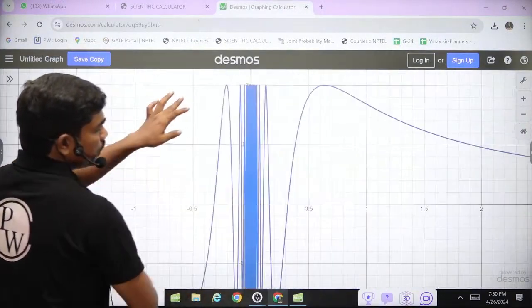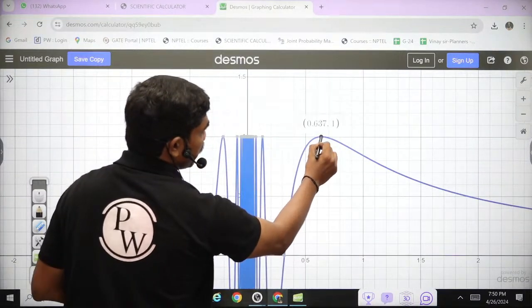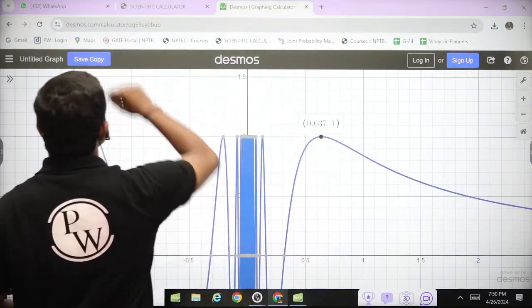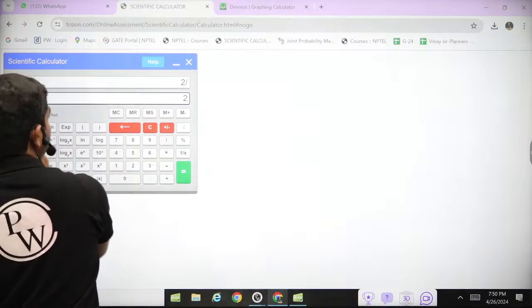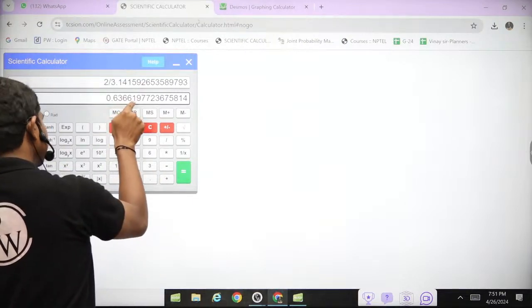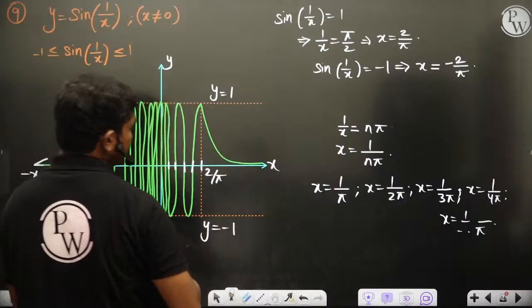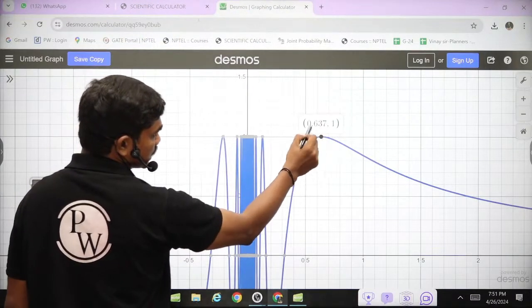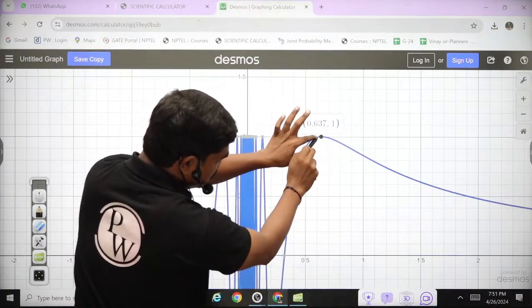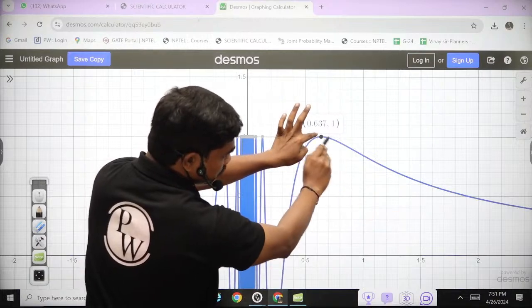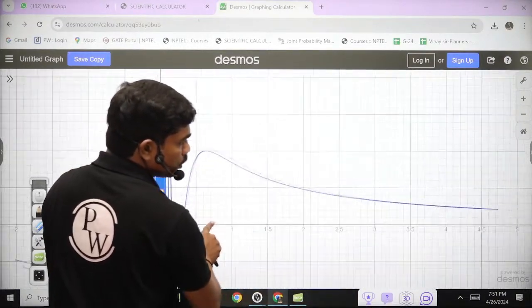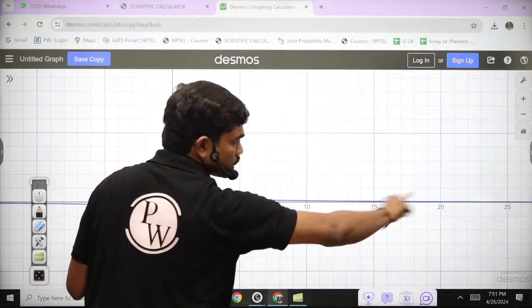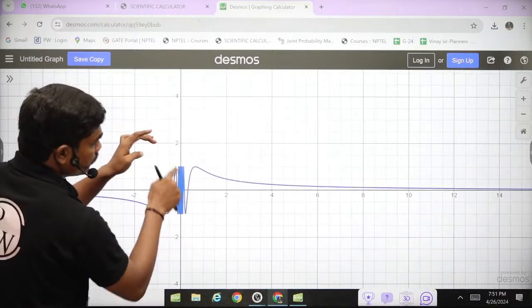For example, this value would be 2 by pi, of course. So 2 by pi, let's calculate the value. If you check, it is 0.6366, which if you round off is 0.637, that's what they have given you here. Exactly at this point, anything after this keeps decreasing, and this will die down to 0, of course. You can see as x goes to infinity, this function has value 1, of course.